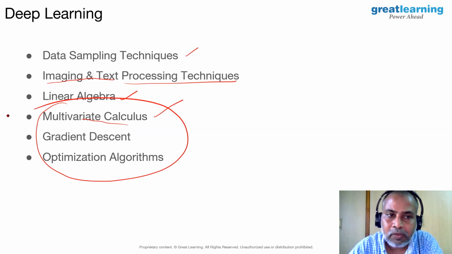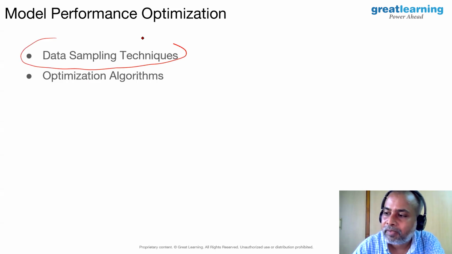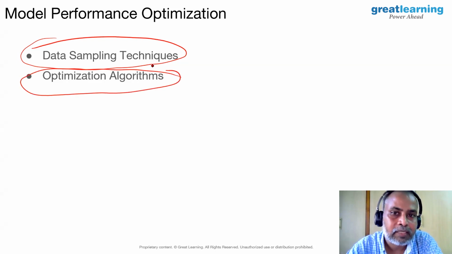And then how do we fine tune the model? For fine tuning the model, you should be able to play with the data sampling techniques, and you should be able to play with optimization techniques. Optimization techniques, like minimizing the loss and coming up with different sets of parameters. That's more than sufficient.